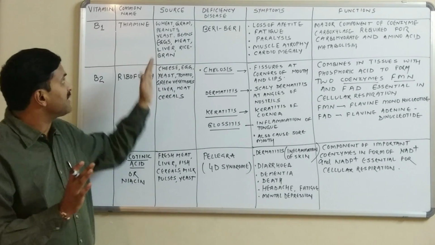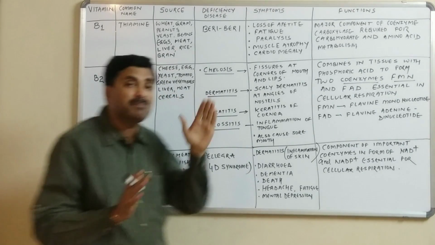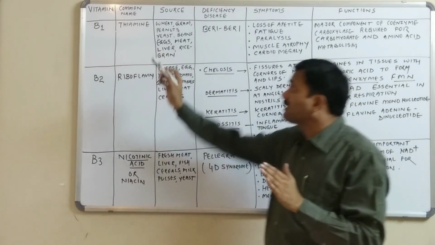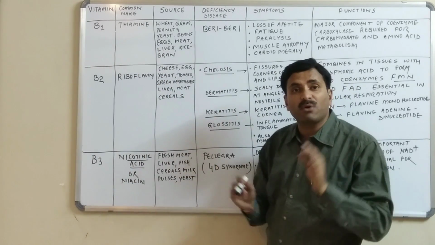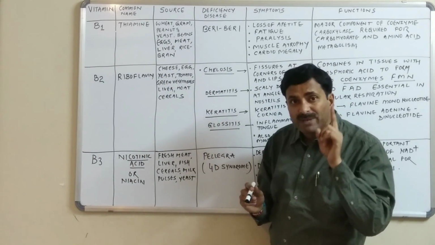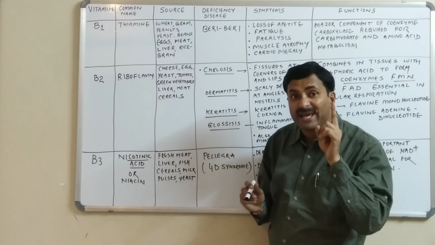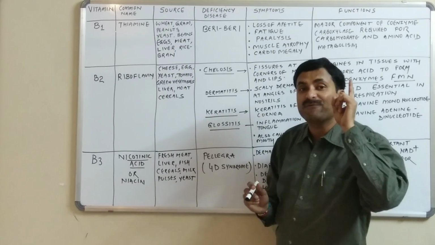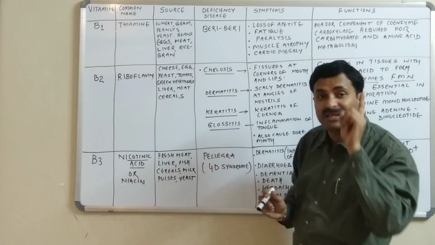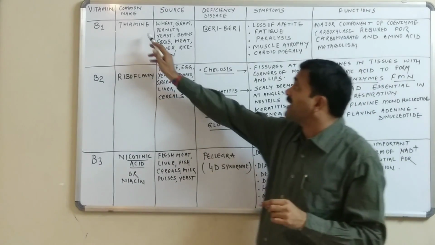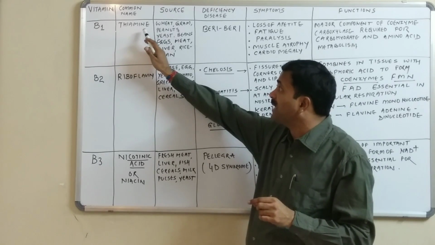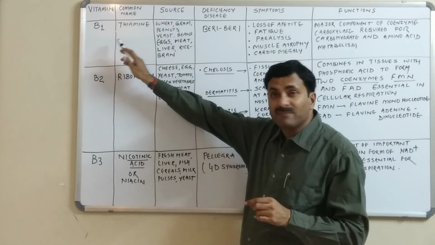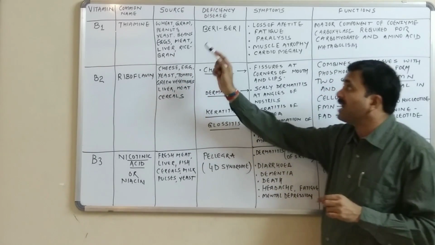Let's have a discussion first on vitamin B1. Vitamin B1 is commonly called thiamine. Don't be confused with thymine, T-H-Y-M-I-N-E, that is the nitrogen base found in the DNA. This is thiamine, T-H-I-A-M-I-N-E. So vitamin B1 has the common name thiamine.